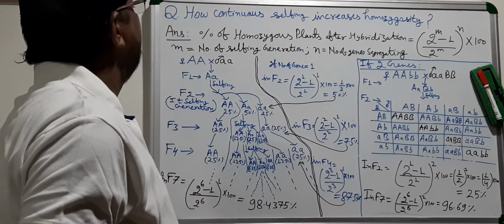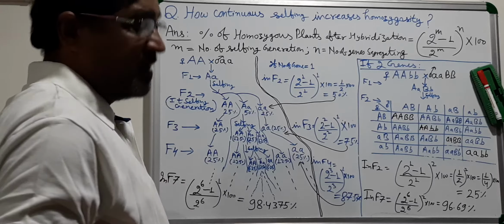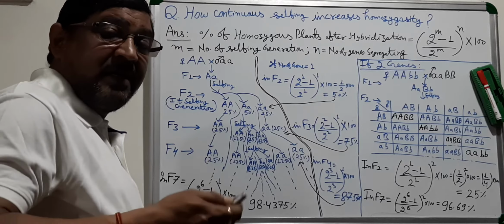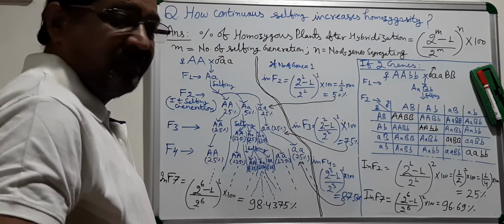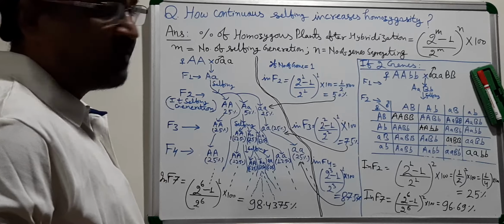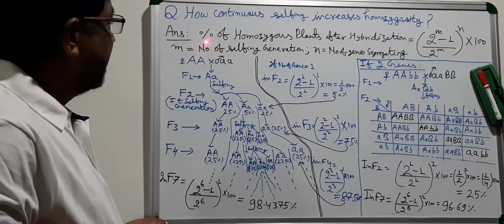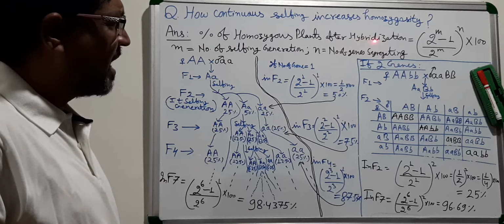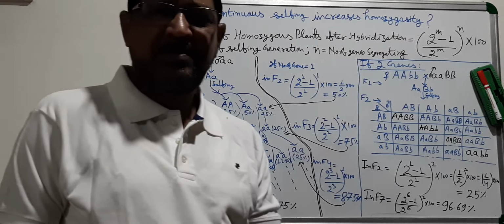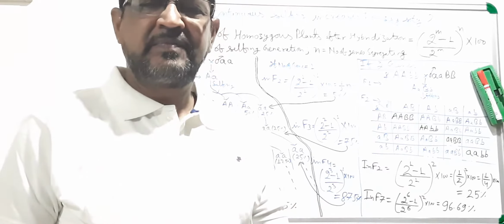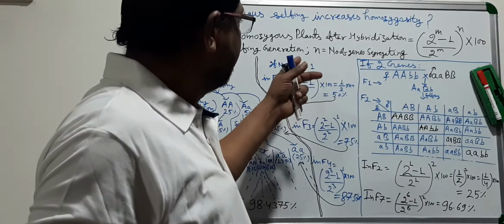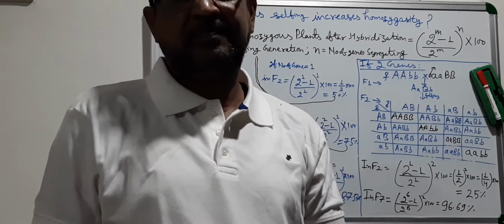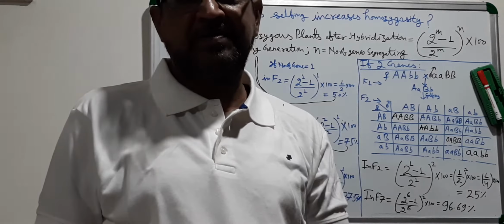So here I'm starting my answer in a different way. Say, for example, what is the percentage of homozygous plants after hybridization? How are you calculating the percentage of homozygous plants in a particular generation after hybridization?